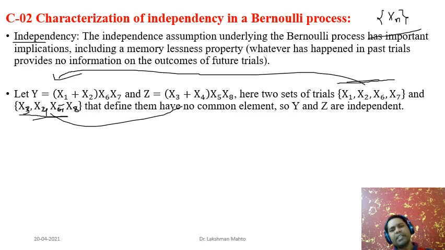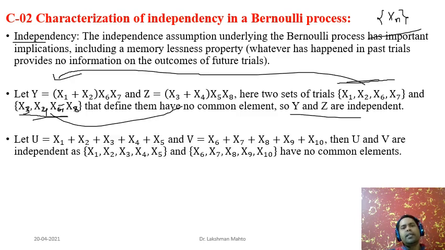So definitely this one is generating Z and this one is generating Y. So we can simply say that Y and Z happen to be independent of each other. You can observe that these are very complicated derived random variables generated from trials of a Bernoulli random process. Can we directly say whether these two are dependent or independent? We can't directly say. But we observe one property, that there is no common element between these two sets of trials. Then we can simply say that Y and Z would be independent of each other. It is a very interesting kind of question. You all have to be ready for such questions.